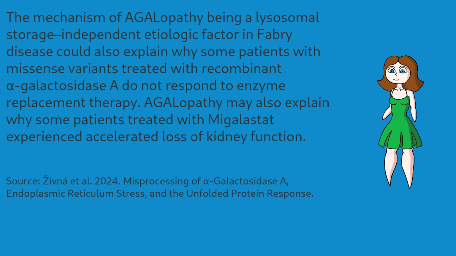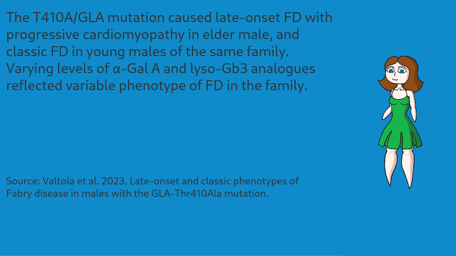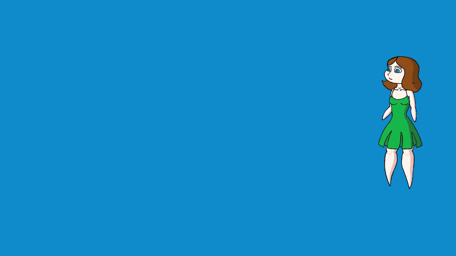Additionally, the authors suggest that AGALopathy may explain why some patients don't respond to enzyme replacement therapy all that well, and why chaperone therapy sometimes shows adverse effects. As for Fabrienne, there are a lot more open questions surrounding Fabry disease, and this research offers whole new ways of answering them. The difference between classical and non-classical Fabry disease is hard to explain in terms of enzyme deficiency alone, as is the poor association between genotype and phenotype.